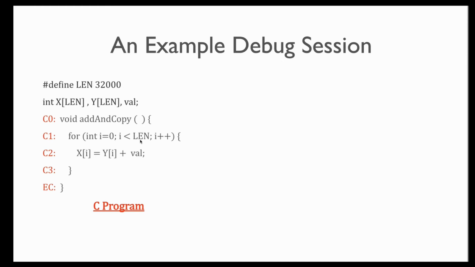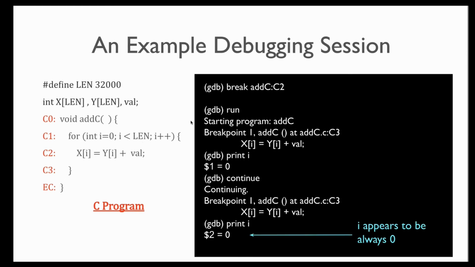Now, when I compile this using LLVM with O3 optimization and then execute it within a GDB debugging session, and let's say I add a breakpoint at this PC C2 and I run and try to print the value of i, I get 0 the first time I hit this breakpoint at C2.